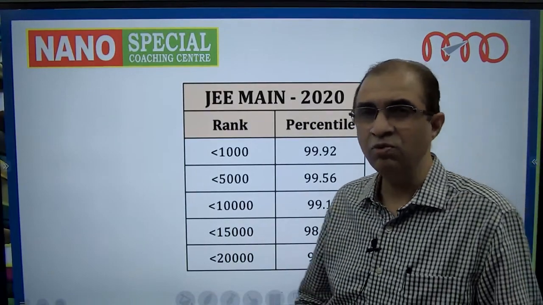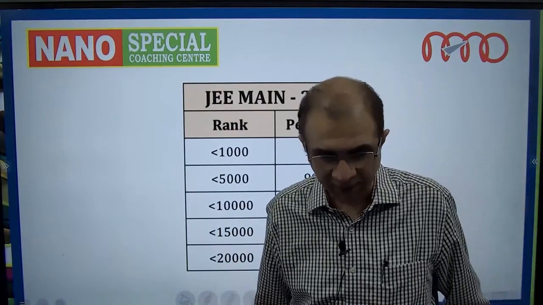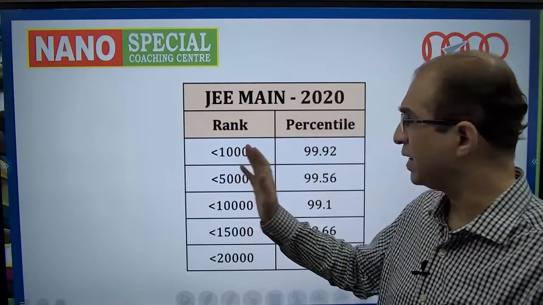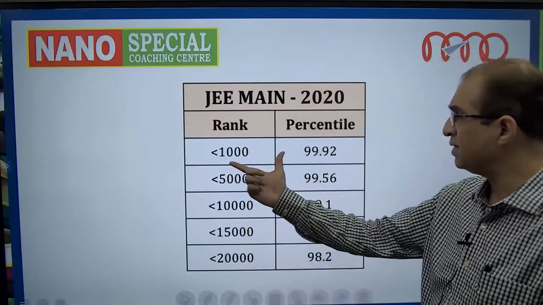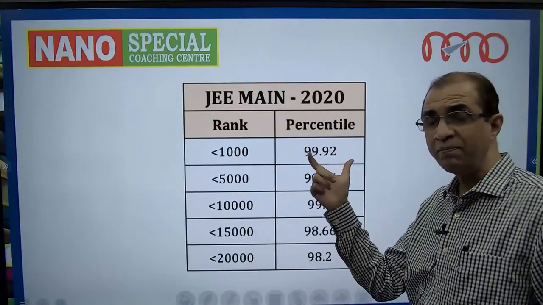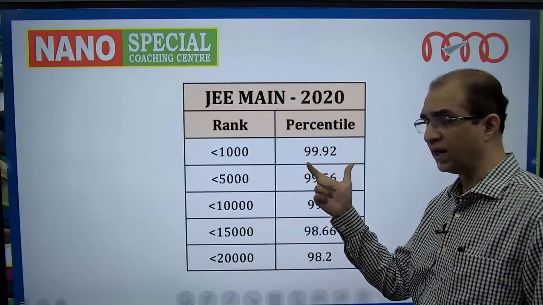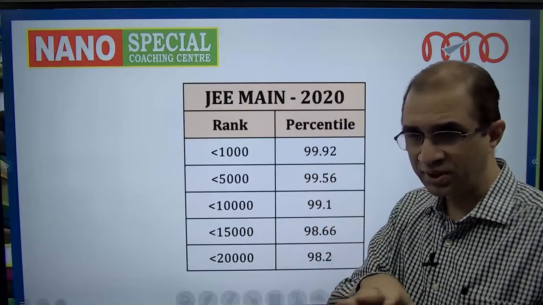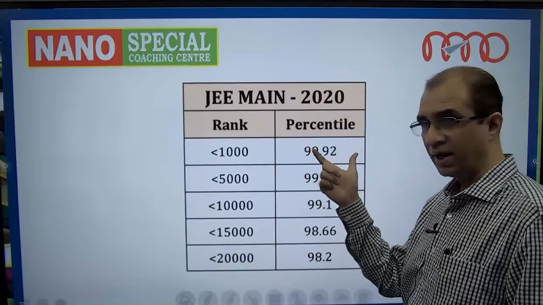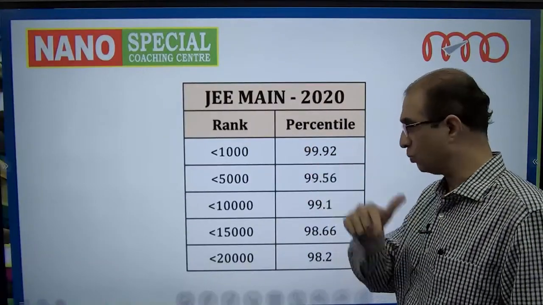All right. Suppose you want to get NIT Warangal or NIT Trichy or NIT Surathkal Computer Science, then you need to get less than 1,000. Now, less than 1,000 rank corresponds to 99.92 percentile. So if you want computer science in one of the top NITs, this is what you should be getting, 99.92.